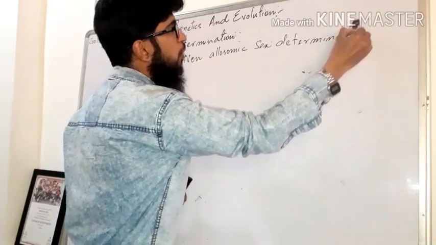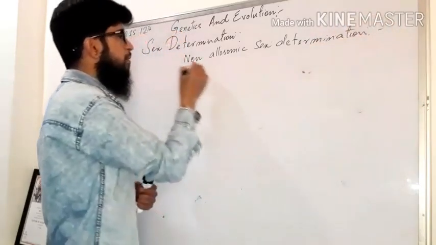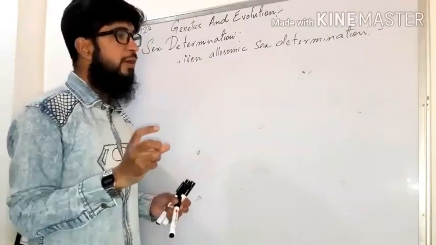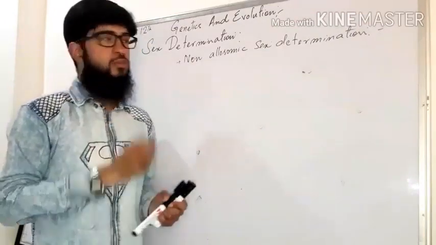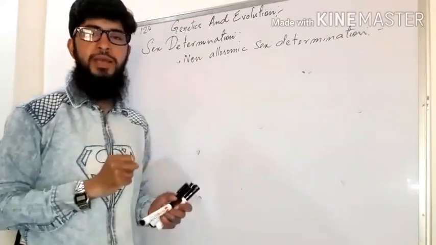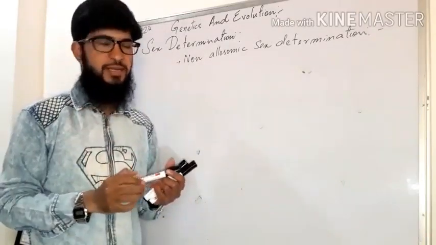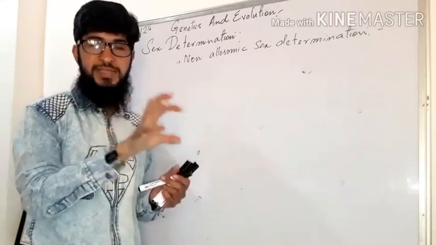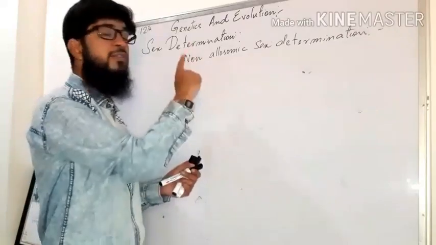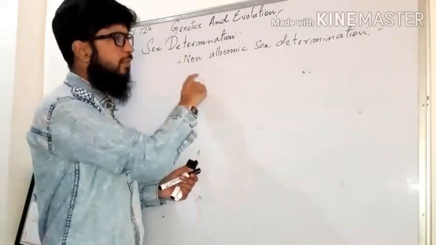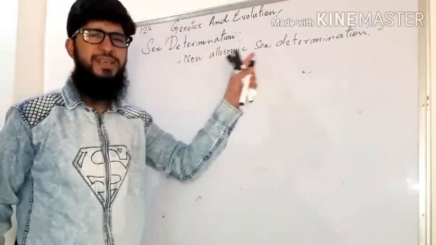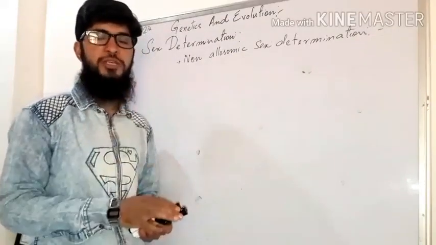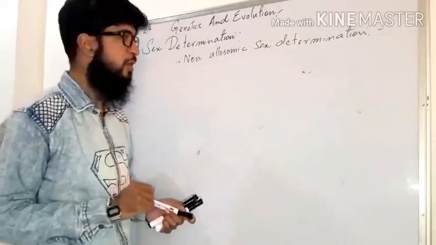Till now, how the sex was determined, it was non-genetic, it was depending on environment. Now it will depend on the genetic makeup. So based on this genetic makeup, there were two types as we discussed yesterday. One was allosomic sex determination, in which there was a separate sex chromosome, and then another was the non-allosomic one. First we will talk about the non-allosomic sex determination, and once we are done with it, we will talk about the allosomic sex determination, where there are separate sex chromosomes.